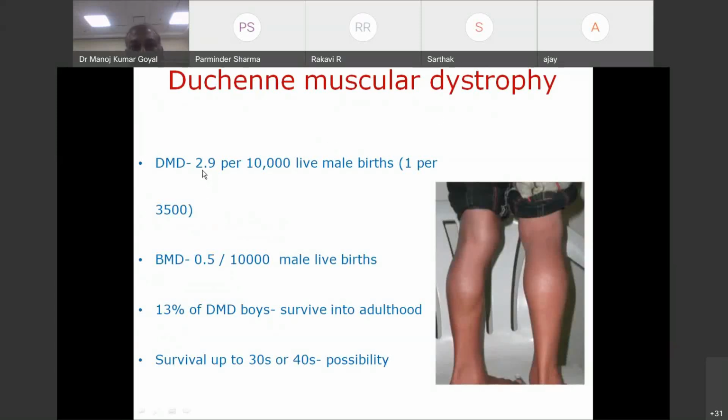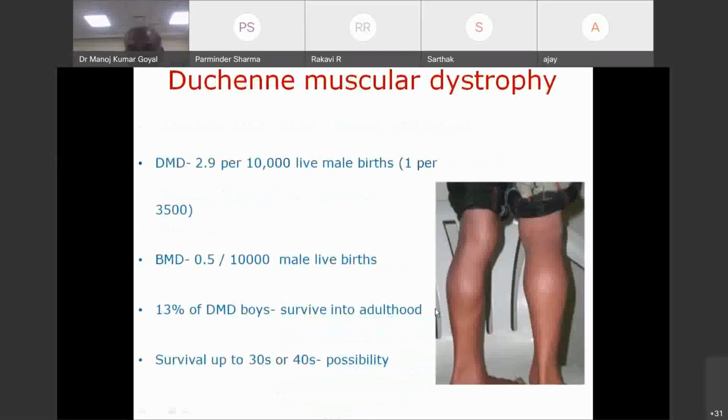The incidence is around 1 in 3,500 male live births. Becker's muscular dystrophy is much less common, at the rate of 0.5 per 10,000 male live births. Now, the important thing is that with current management strategies, better respiratory management, there is a possibility that even patients with Duchenne muscular dystrophy may survive up to their 30s or rarely even up to 40 years of age.